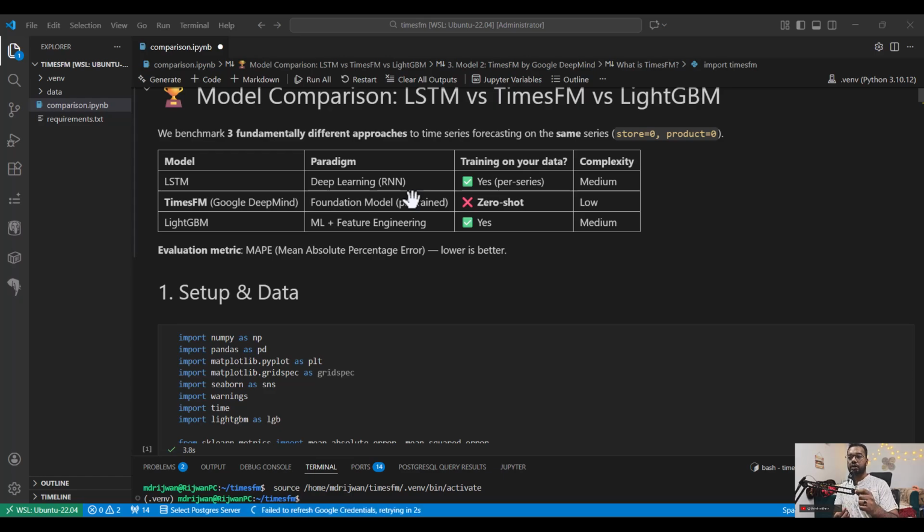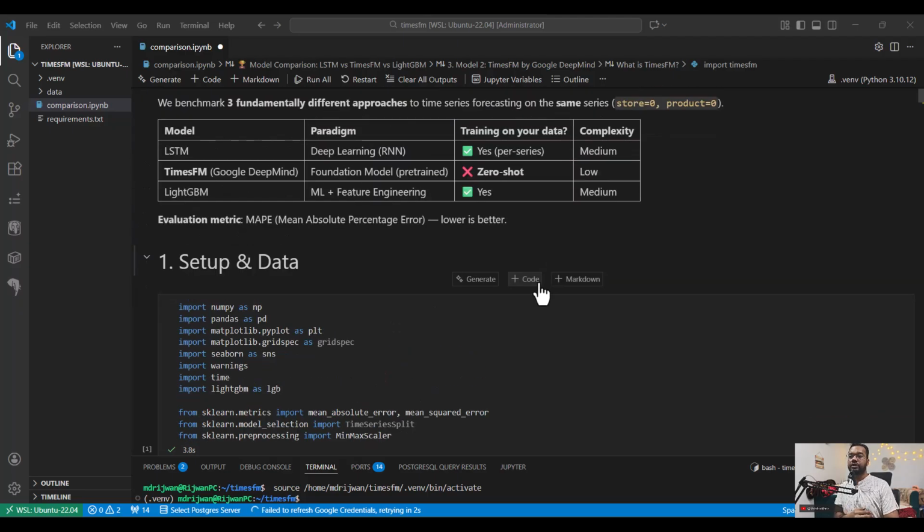Google has also integrated this TimesFM model into BigQuery. So if you're using GCP and BigQuery, you can directly utilize TimesFM and forecast the future outcome. LightGBM is again ML based, with medium complexity. For evaluation metrics, I'm using mean absolute percentage error, where lower is better. I'm also using RMSE and MAE, which is mean absolute error.